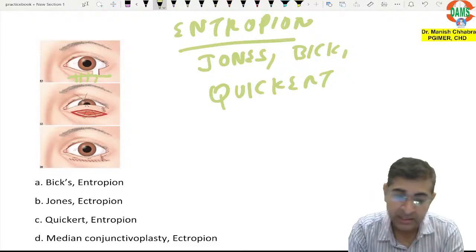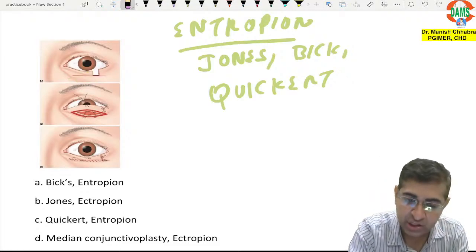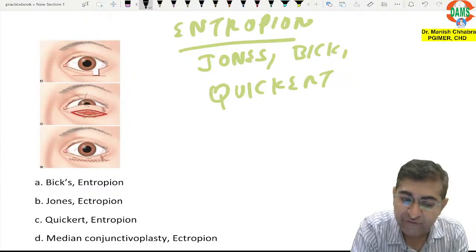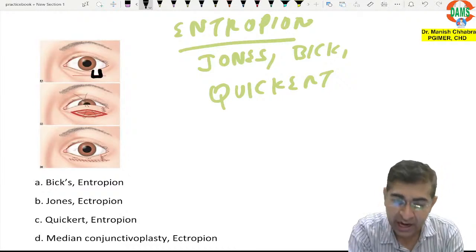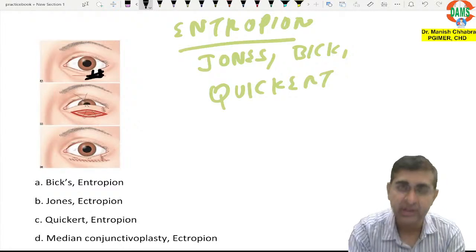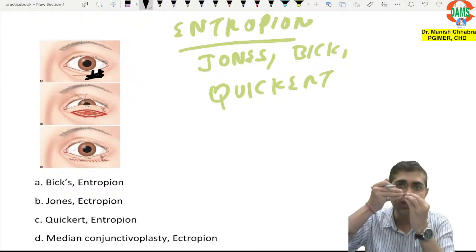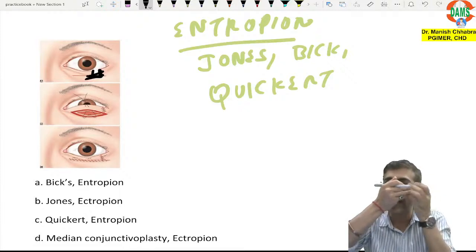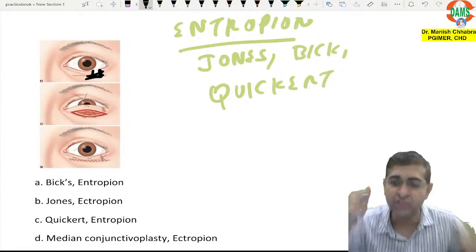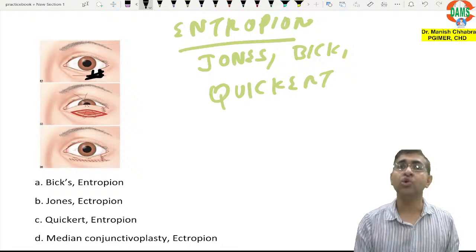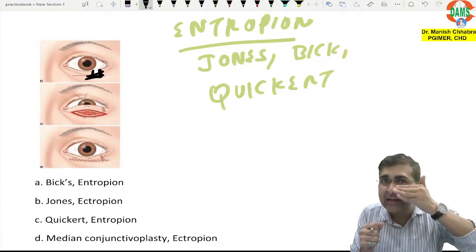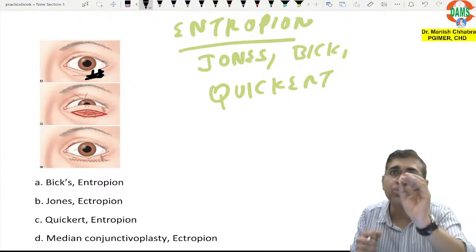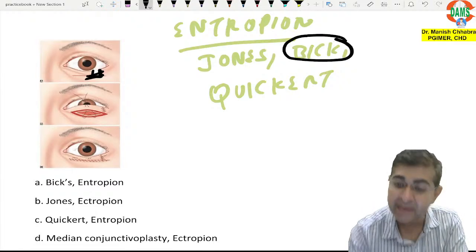Number 1. Second is Bix procedure, where you simply do a wedge resection of the eyelid and you tightly suture it. So there will be a stretch which will be developed in the lower eyelid. As a result, the eyelid will get back to its normal position. You call it as Bix procedure.